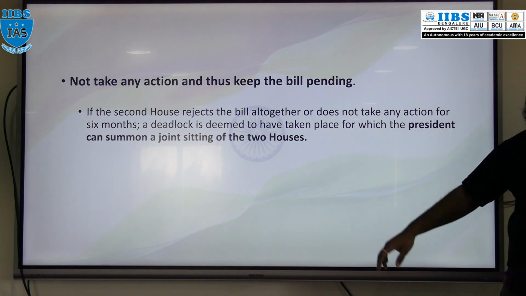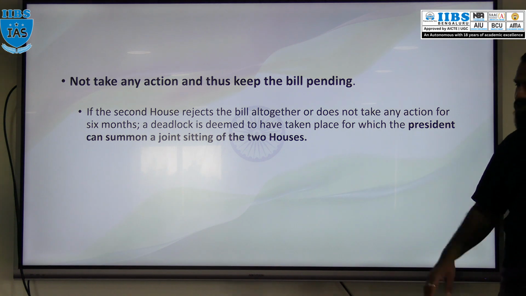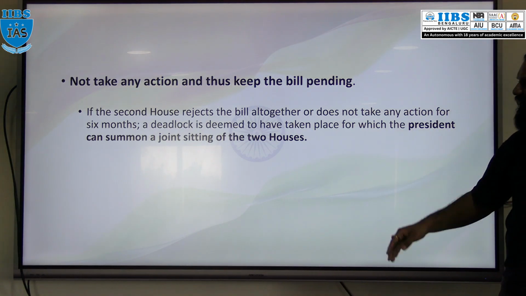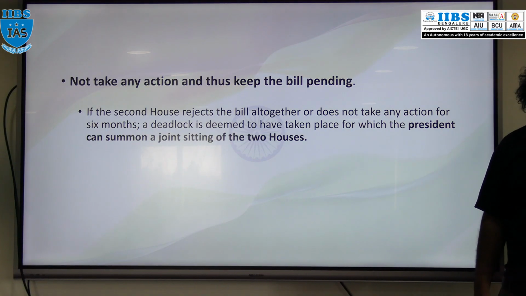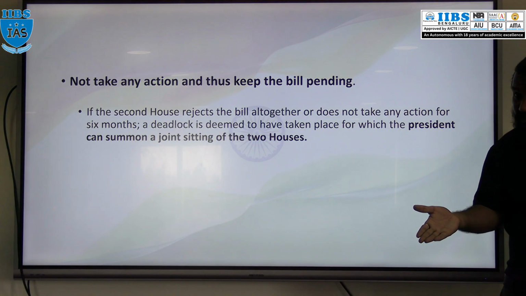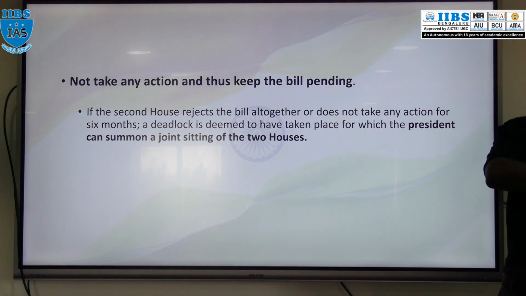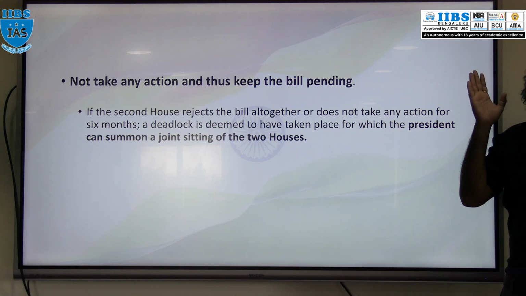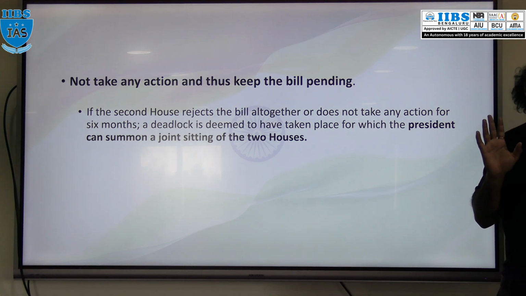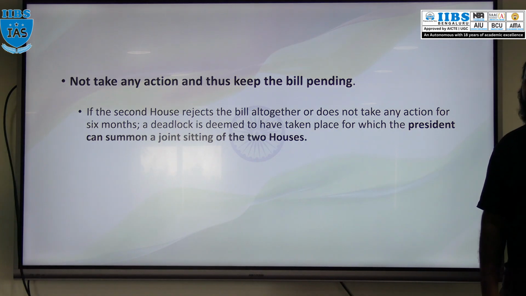If such a situation is there, what is that situation? The bill passed by one house and sent to the other house, and the other house has not taken any action for six months, or the second house rejected the bill altogether, or the second house passed the bill and sent it to the first house for reconsideration, and the first house rejected the amendment. So in all these three cases we have a deadlock situation. What are those three cases?